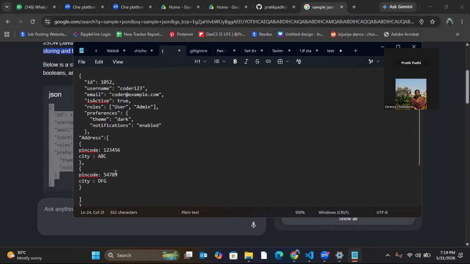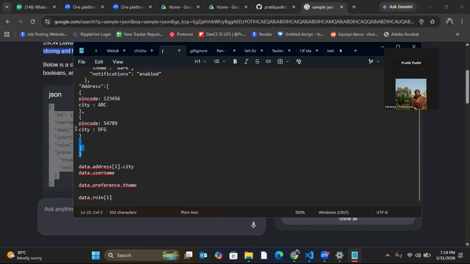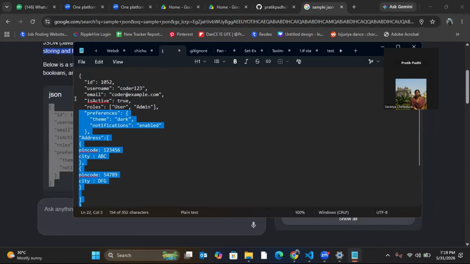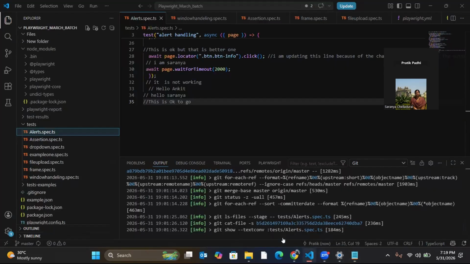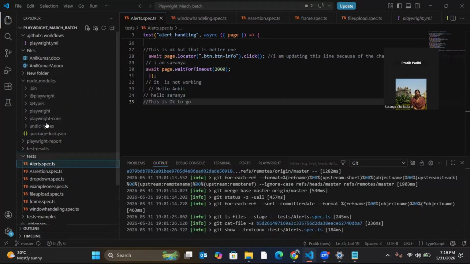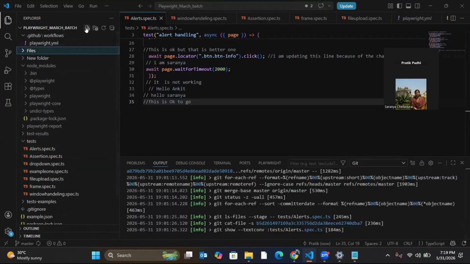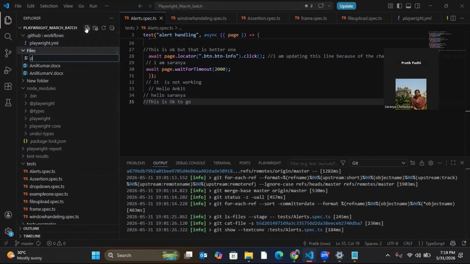So this is how we'll be accessing the array. Now let's create a JSON inside our Visual Studio. We have files here, and here only I can create. Let me create one file: data dot JSON.